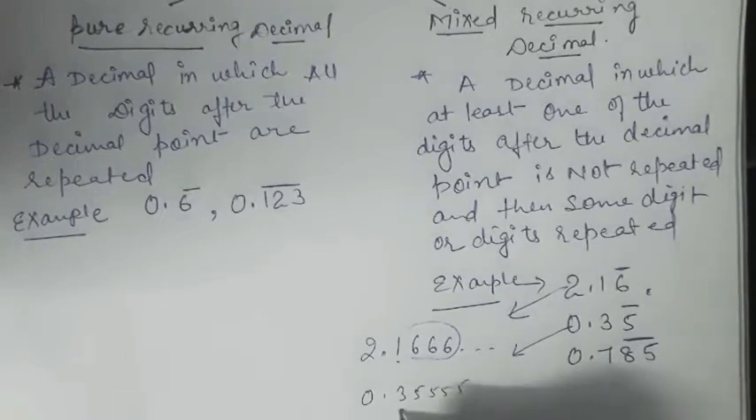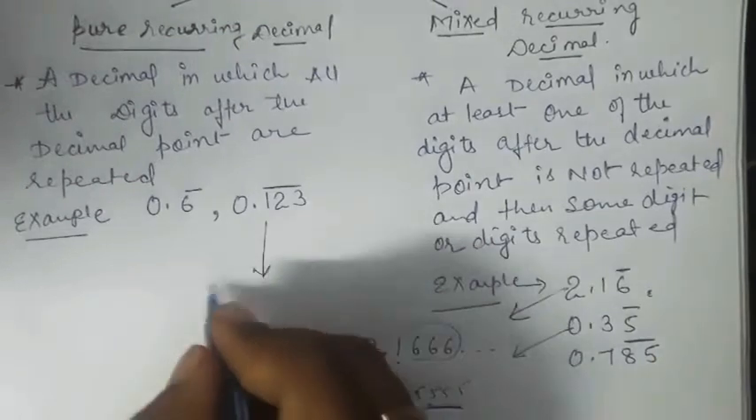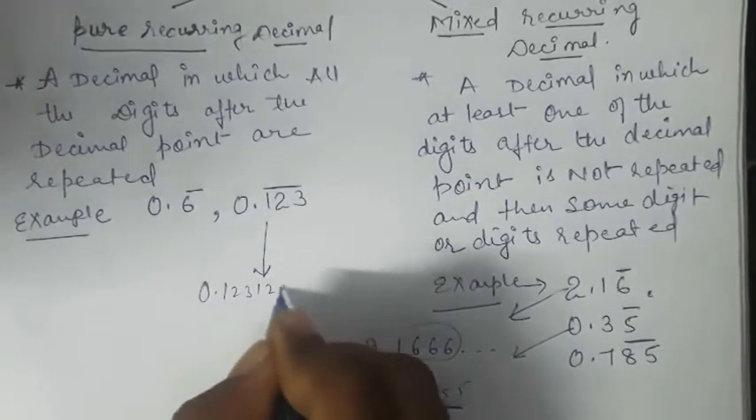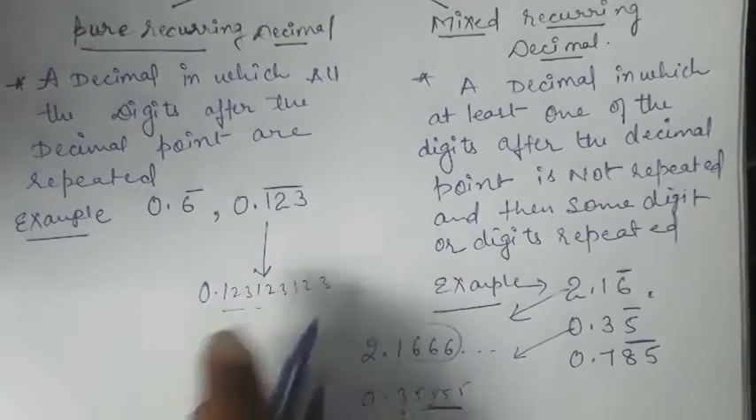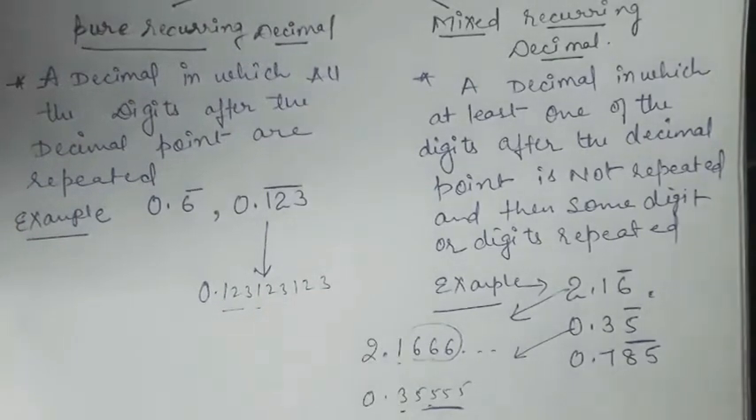Similarly, this is 0.3555. Here the 3 is not repeating, only 5 is repeating. But in this case, 0.123, 123, 123, all the 3 digits are repeating themselves. So here is the main difference.